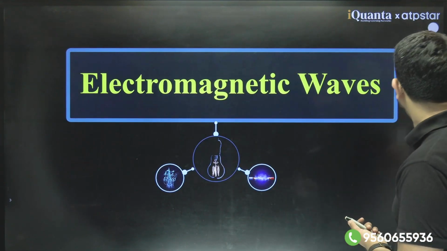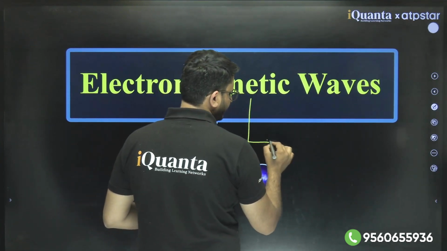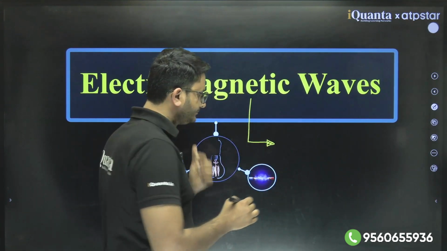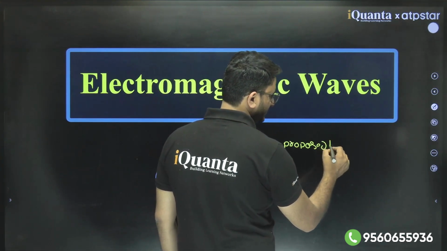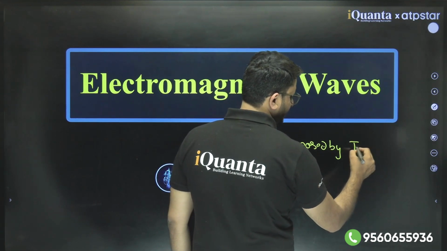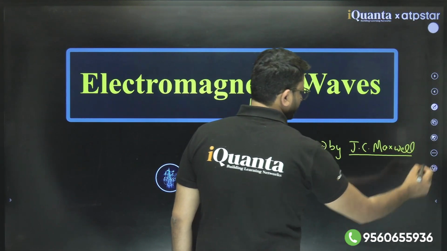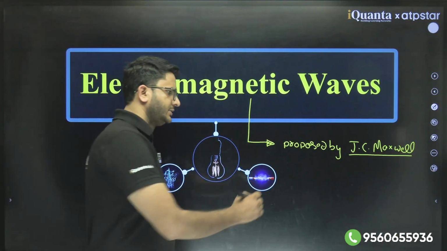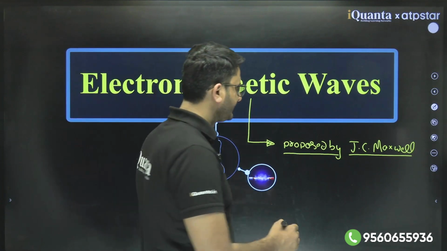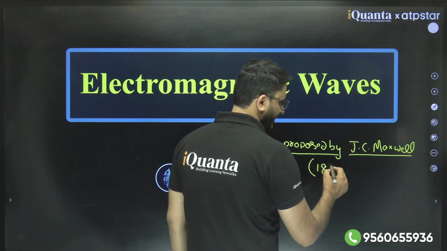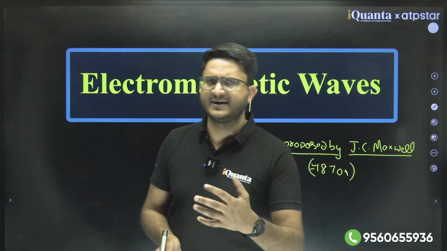Okay, so if I start this discussion, these waves, electromagnetic waves, were basically proposed by J.C. Maxwell. Maxwell theoretically proposed the existence of electromagnetic waves, and this discussion is happening around 1865 to 1870.